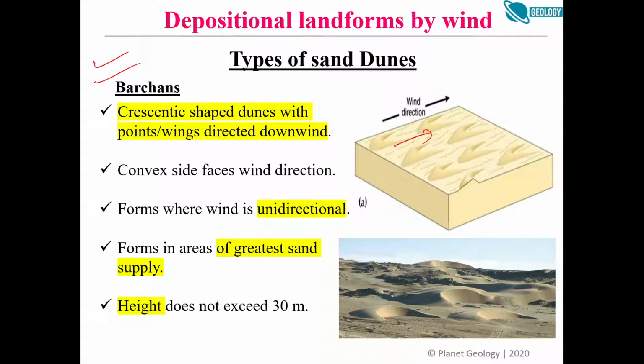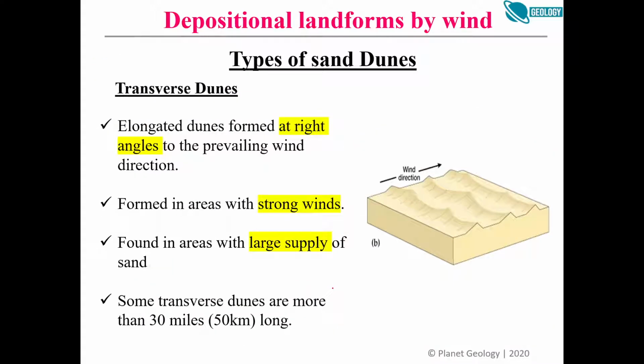So the diagram is there, and these are crescent shaped. These are unidirectional wind flow. They need more sand supply, and their height does not exceed 30 meters for barchans, right? Transverse dunes are obviously formed at a right angle to the prevailing wind direction. They need strong winds and a large supply of sand, and their size is more than 50 kilometers. They are more massive. So these are the common points.